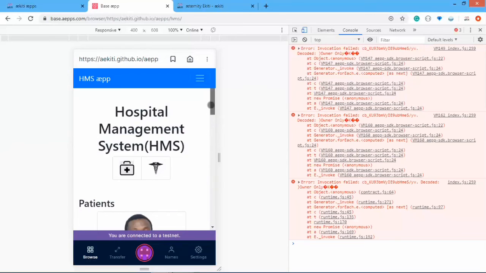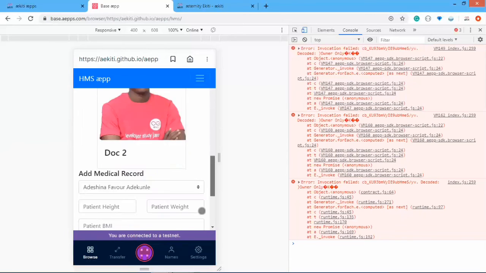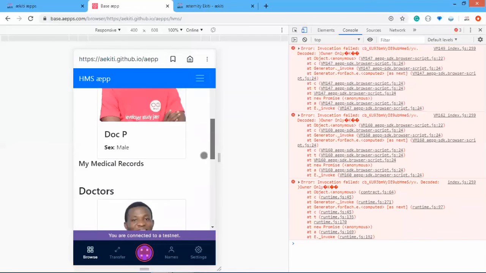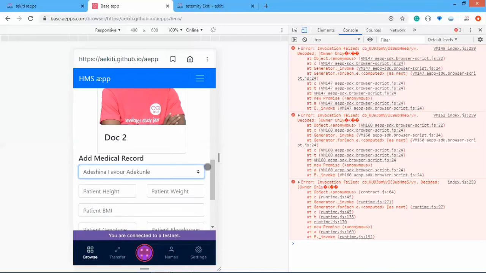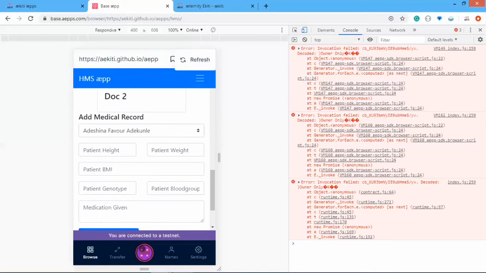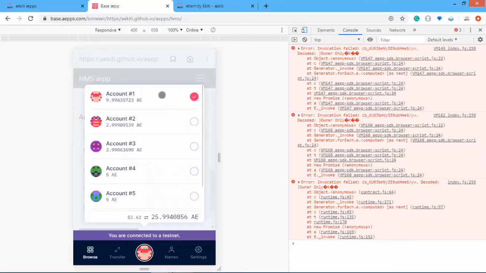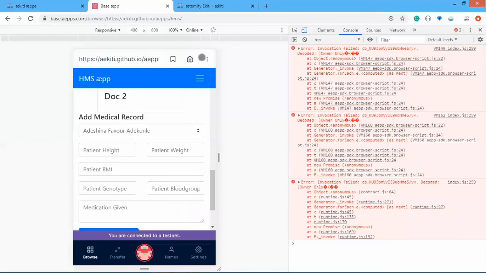Oh, so now it started as a patient and also a doctor. His name, Doc P, would also be listed there, which you can actually treat as a patient, which is not good. But yeah, let's now go back to our main user, patient.